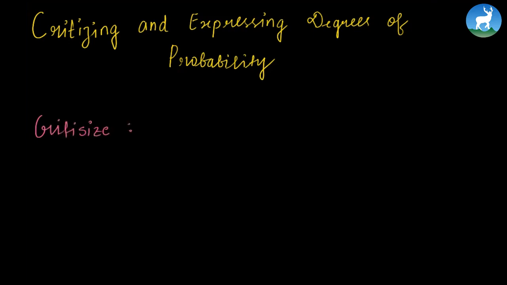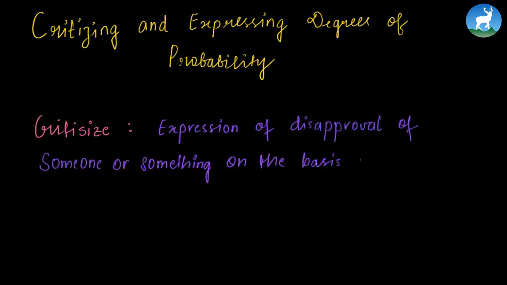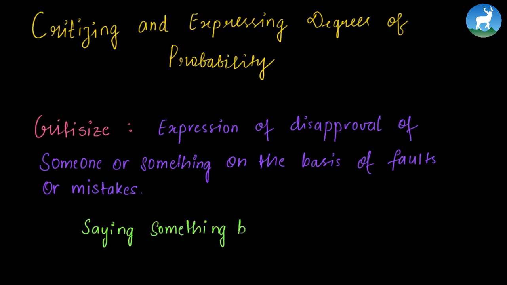The Oxford Dictionary defines criticize as the expression of disapproval of someone or something on the basis of faults or mistakes. So let's write it down. In other words, criticizing means saying something bad about someone or something.